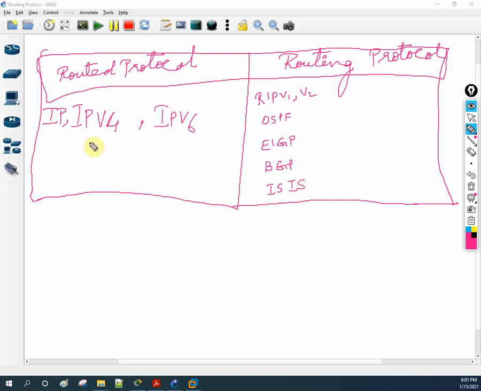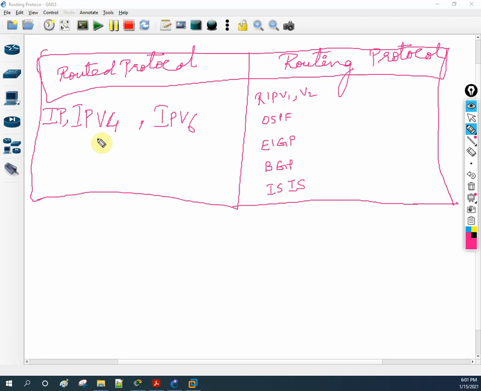So before closing, this is a small video, just to give you a small introduction. After that we will have one more video on routing, the different types of routing, interior and exterior. We are going to discuss all of this from the basics, because this is very important.